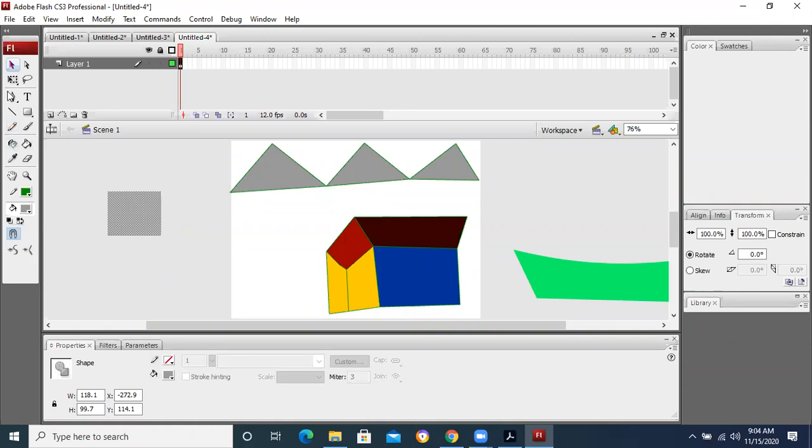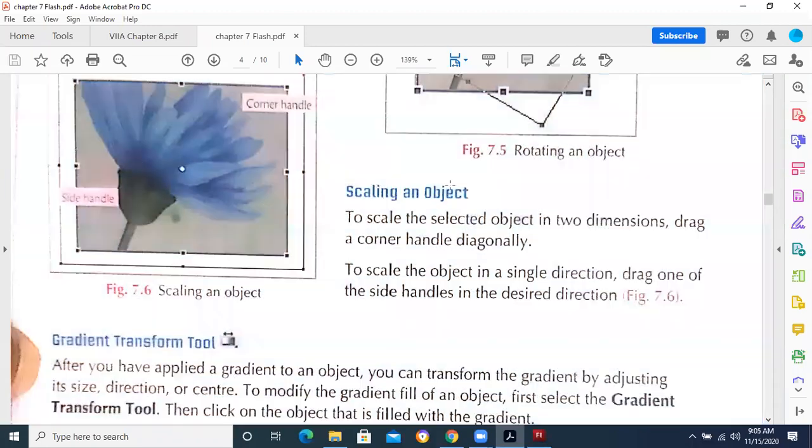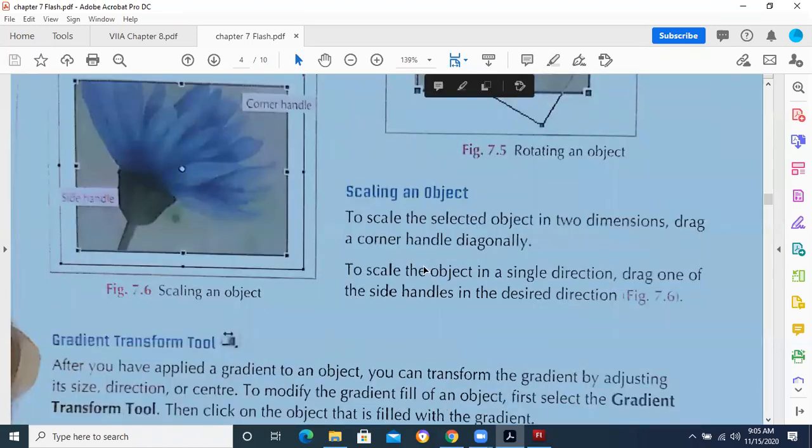Why? When we take this free transform tool and bring the mouse cursor over here, it gives you the rotational symbol. Can you see this? Rotation is possible. Scaling, what is meant by scaling? Scaling means resizing an object. Keep in mind, scaling means resizing. How is scaling done? With the free transform tool. Scaling is done with the free transform tool.